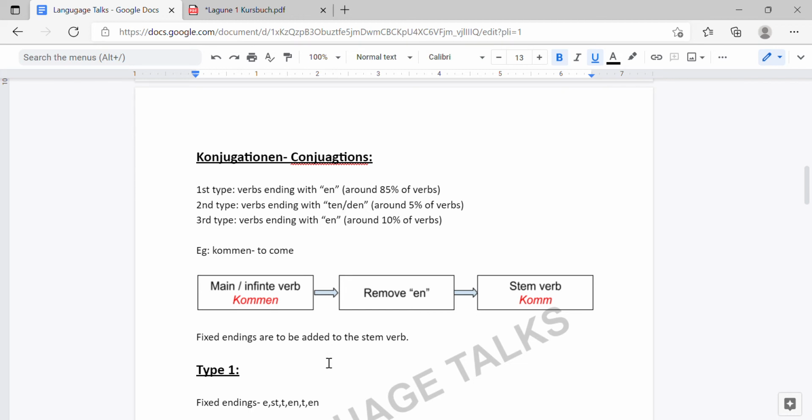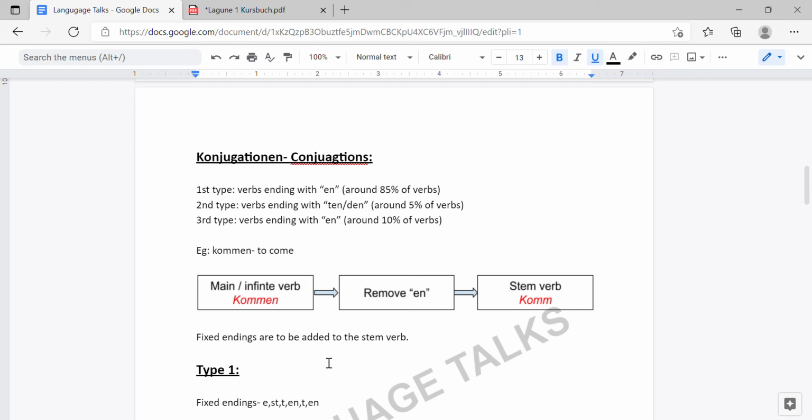Okay, the second type of verbs has a 5% to 10% chance of the verbs being in the second type. It ends with ten or den. With the endings we can mostly identify. The third type of verbs, we can say, has 10% of the verbs in German, and it also ends with en.